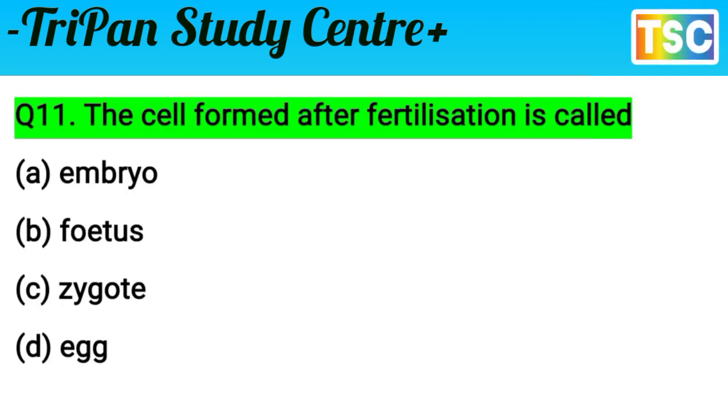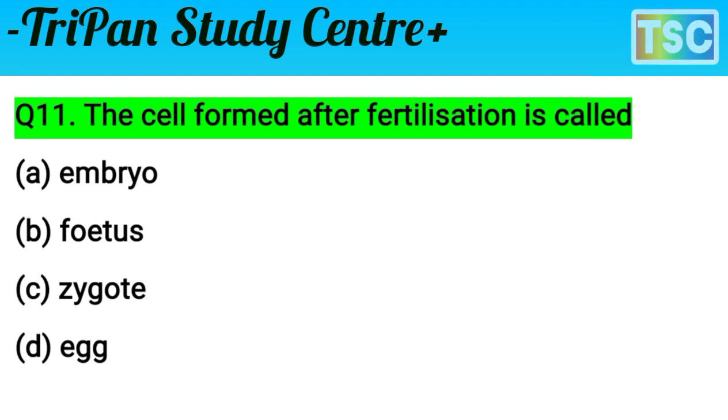Next question on your screen. The cell formed after fertilization is called... A, embryo; B, fetus; C, zygote; D, egg. This question is very interesting from the exam point of view. First of all, give the correct answer and write it in your notebook. You must have a thought of your answer.